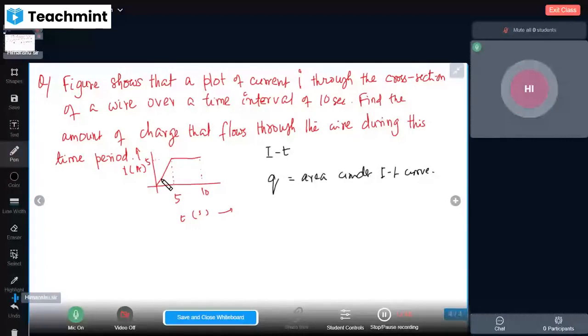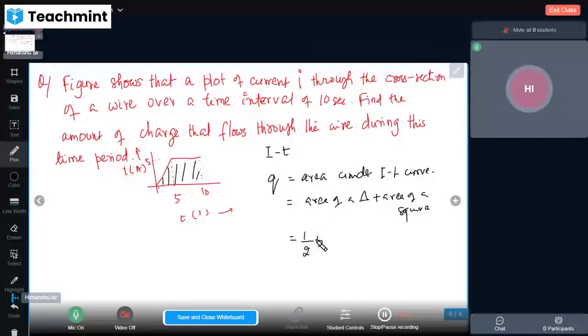So the area under this curve means a triangle and a square of 5 by 5, so area of a triangle plus area of a square, or a trapezium directly. Area of a triangle is half base into height, that is 12.5, plus area of square, 5 into 5, that is 25. So the answer will be 37.5, and area is nothing but charge Q. So 37.5 coulomb is your answer.